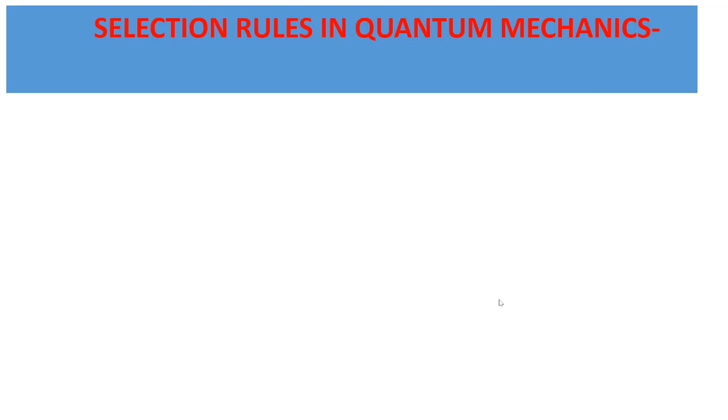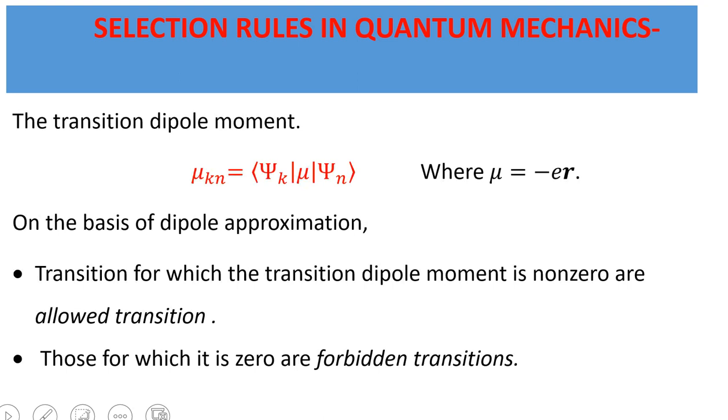Hello everyone, today my topic is the selection rules used in quantum mechanics. The transition dipole moment μ_kn is given by the bracket ⟨ψ_k|μ|ψ_n⟩, where ψ_k and ψ_n are the state vectors of the kth and nth state. On the basis of dipole approximation, the transition for which